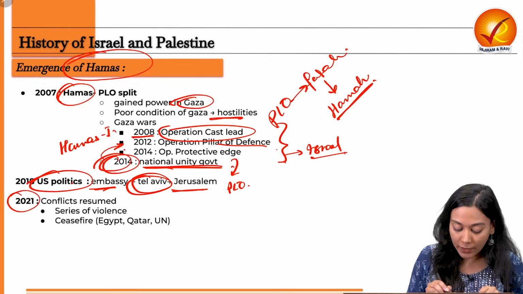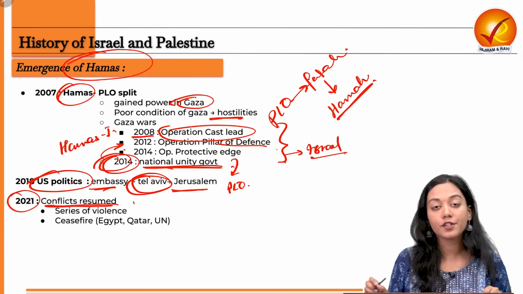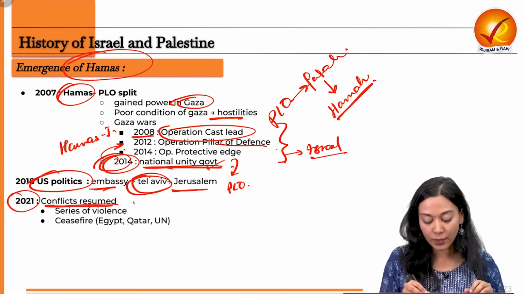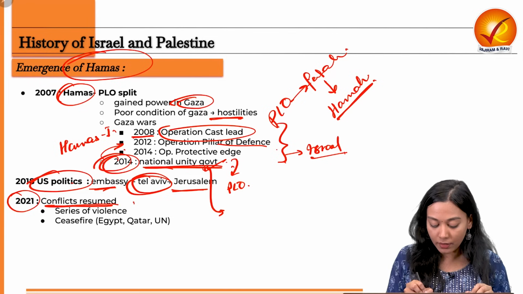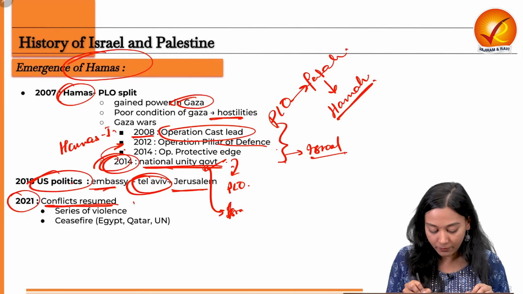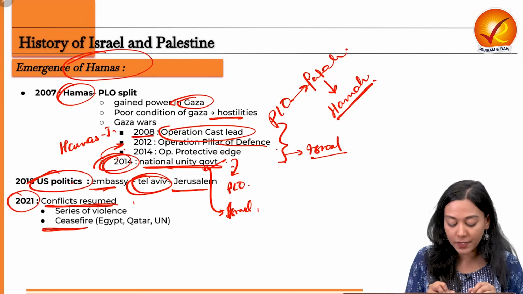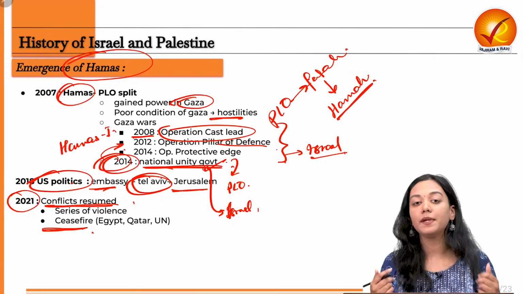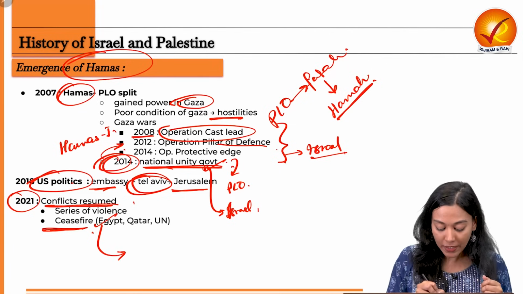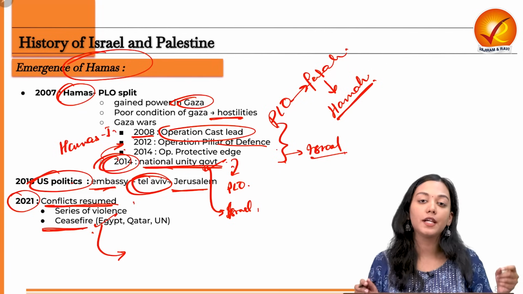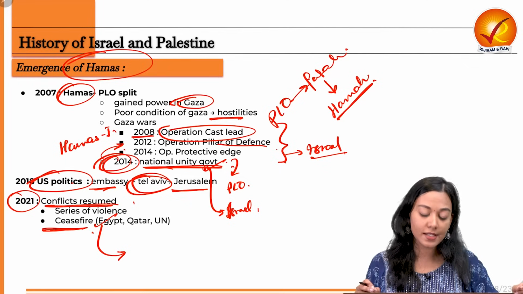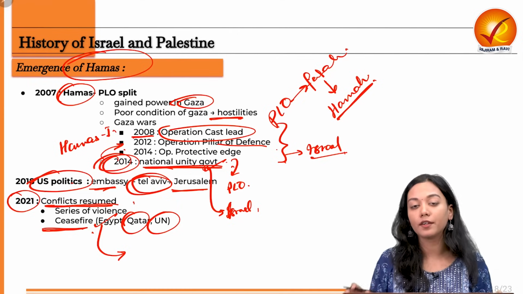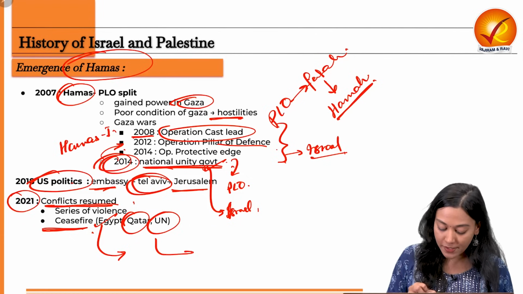So from 2021, many of the conflicts resumed between Hamas and the PLO, which is the National Unity Government, and Israel. As a result of this, in order to strike peace in the region again, comes a ceasefire which is mediated by countries like Egypt. So Egypt was the first Arab state to officially recognize the Israeli state. So Egypt, Qatar and the United Nations again brokered a ceasefire agreement, which eventually led to the peace agreement between these two regions.